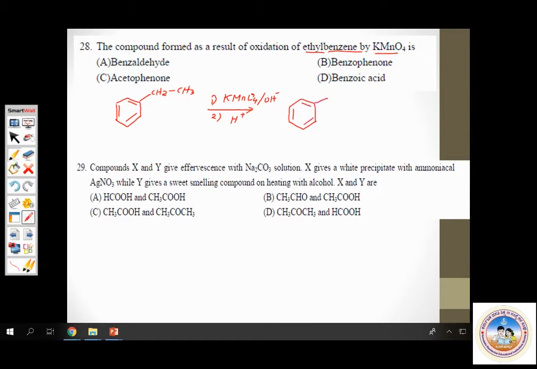The entire alkyl chain, this CH2, CH3 part, completely gets oxidized to carboxylic acid, COOH. Yes. The whole CH2, CH3 ethyl part gets oxidized to COOH. This is benzoic acid. Hence, the correct answer is option D. Option D, benzoic acid is the right answer. So remember, any alkyl group gets oxidized to benzoic acid only.